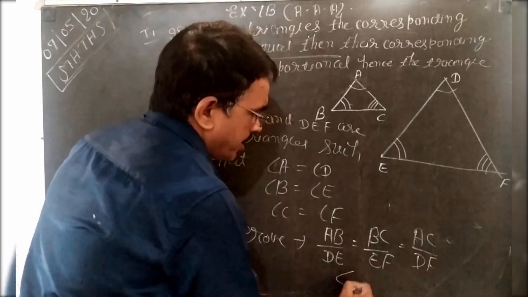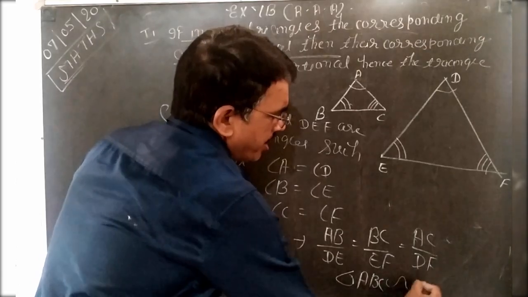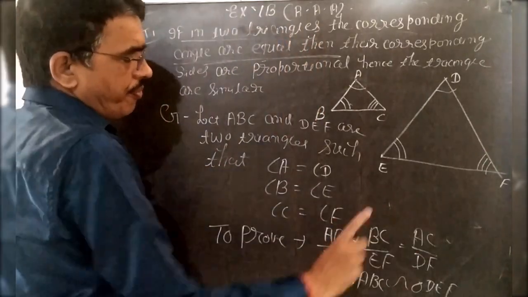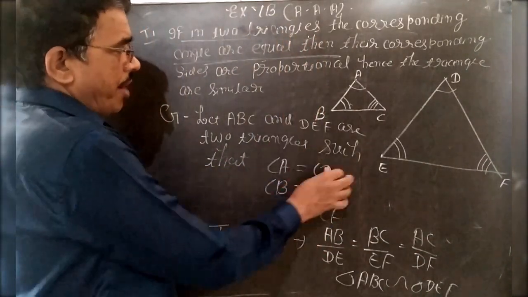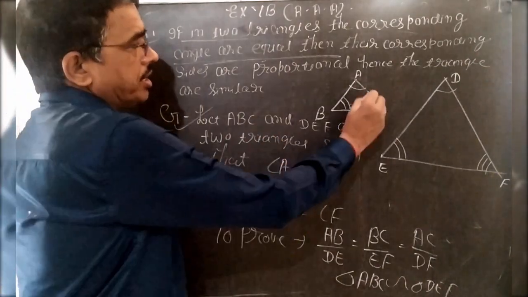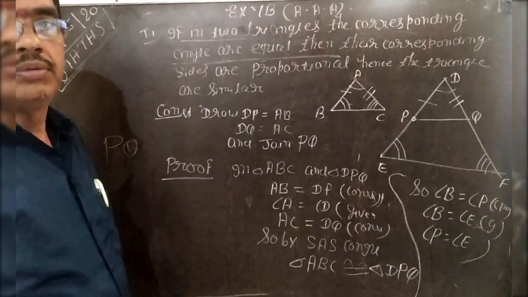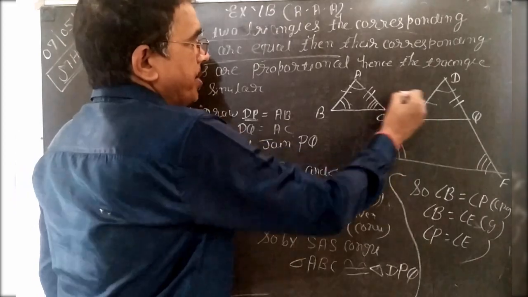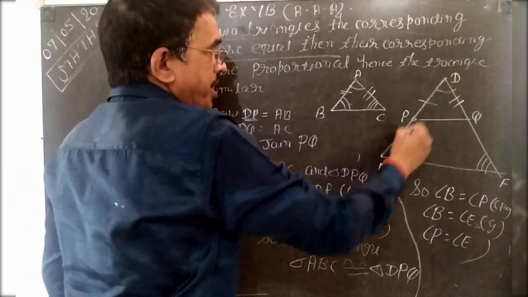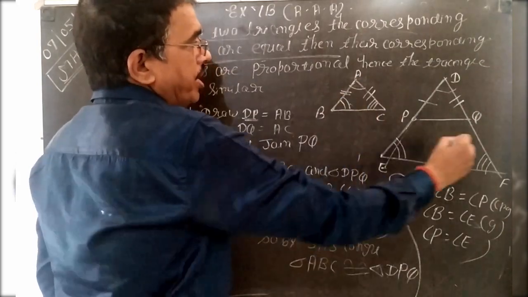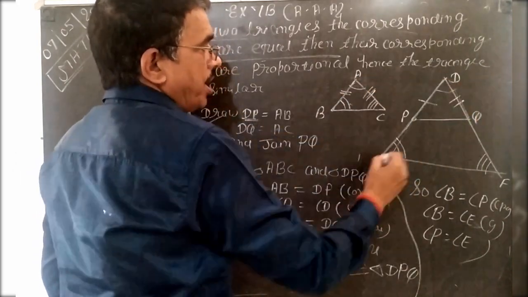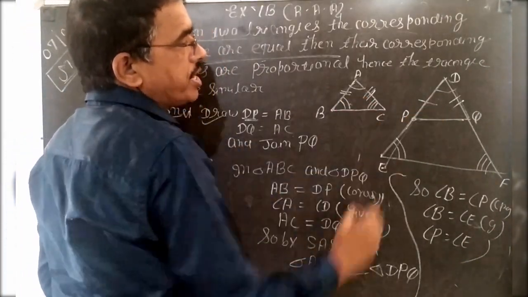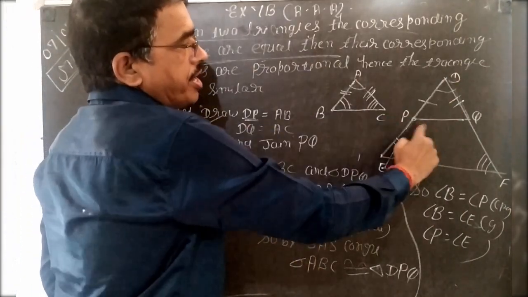And hence triangle ABC similar to triangle DEF by SSS method. Given AA method and you have to prove by SSS method. So dear student, you have to prove this question, that is angles corresponding are given and sides you have to prove. So first you draw DP on AB such that DP is equal to AB. Draw DP on DE such that DP is equal to AB and DQ is equal to AC and join PQ. It is a construction.